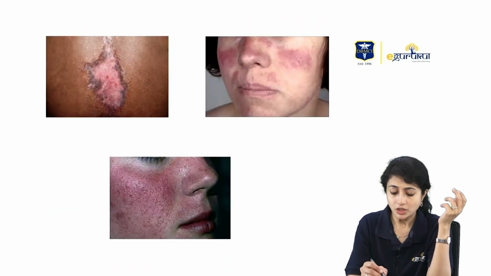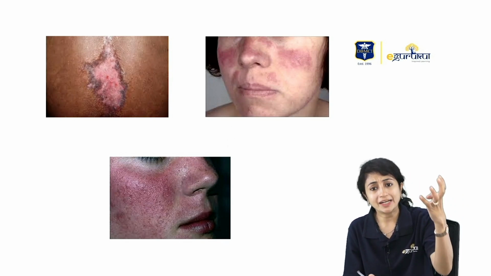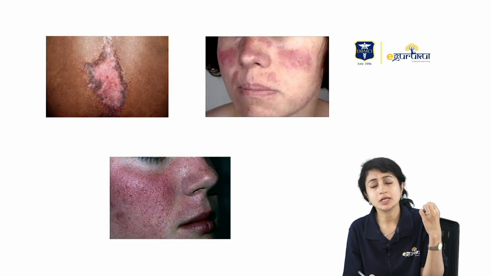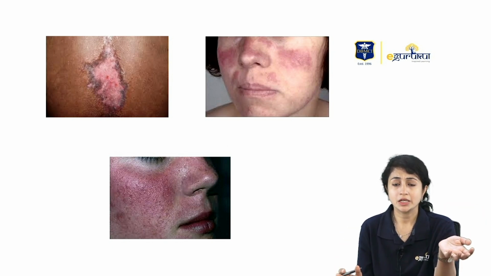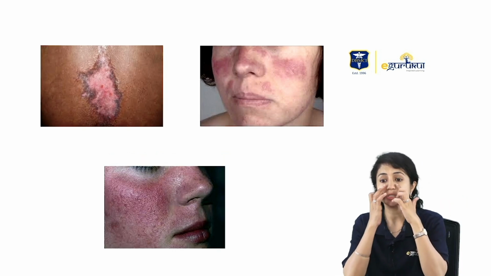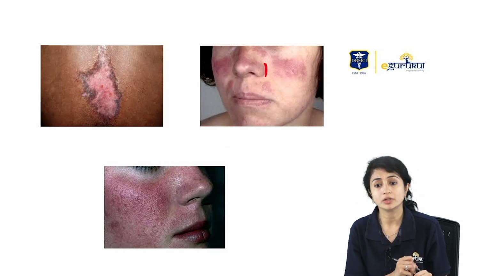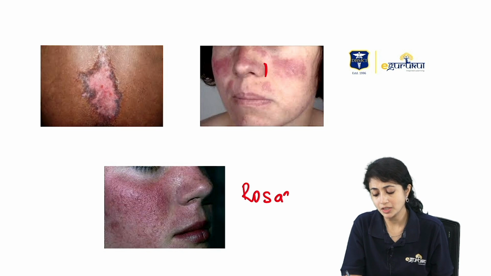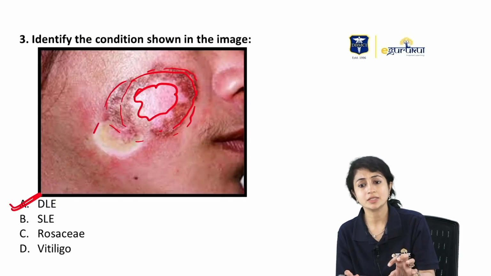Let's look at all the options. So this is DLE, where you have three zones: a central zone of atrophy, then a middle zone of activity where you can see telangiectasias, perifollicular plugging, scaling, and a peripheral zone of pigmentation, which is violaceous to hyperpigmentation. This is a malar rash, in the butterfly distribution, sparing the nasolabial fold. This is rosacea, where I see erythema with telangiectasias. So this is the classical three zones that I see in the image. This is a patient of DLE.